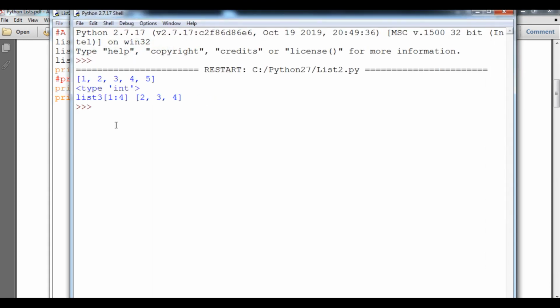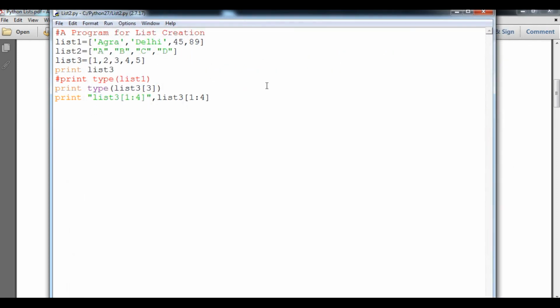You can see 2, 3, 4. So let us interpret how it has come. The output is 2, 3, 4. So now, index 1 element is 2. Why? Because 0 is contained by 1.